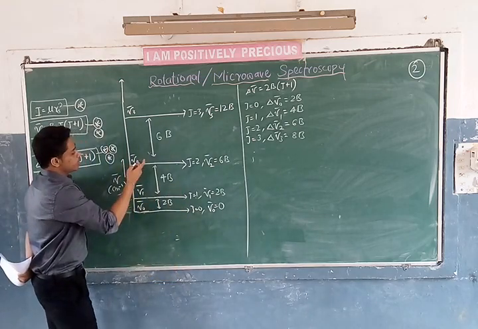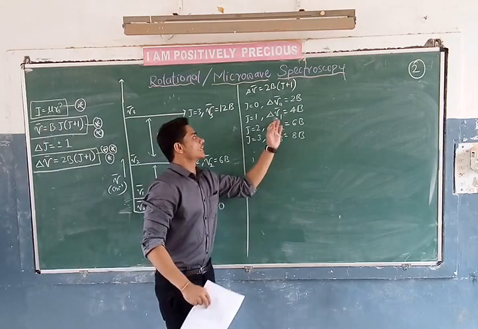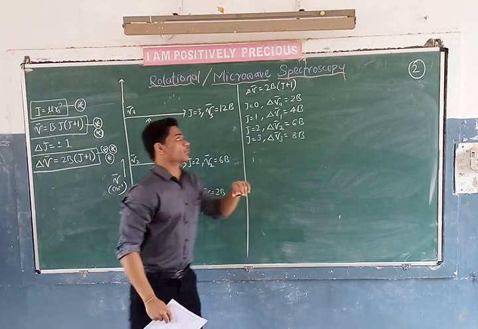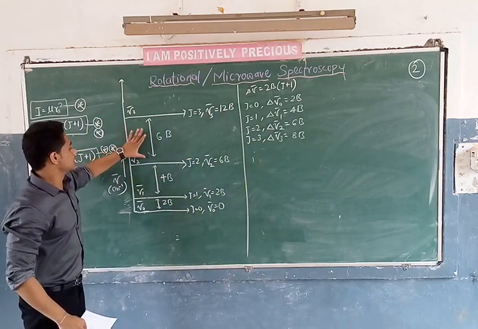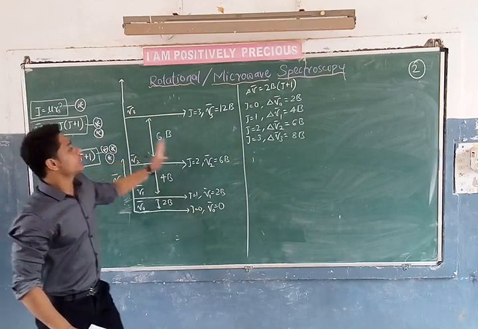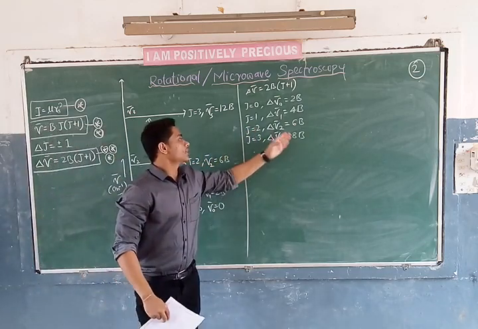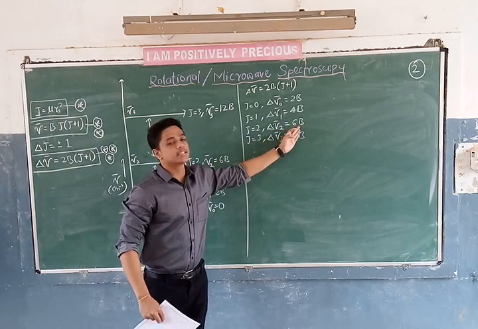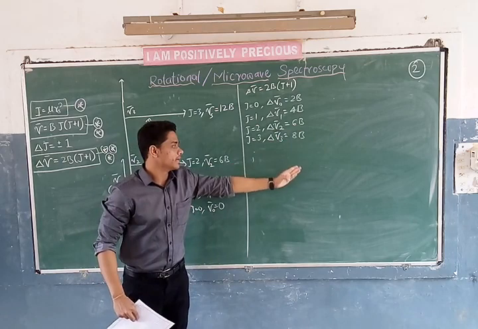The difference between mu2 and mu1, delta mu1, is nothing but 4B. And the difference mu3 minus mu2, delta mu2, is 6B. Further, I will get 8B, 10B, 12B.